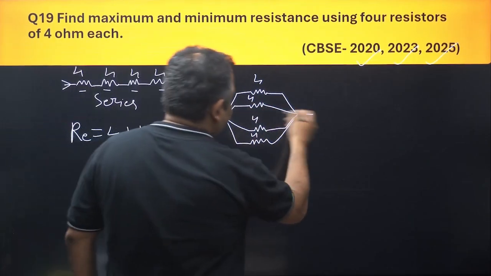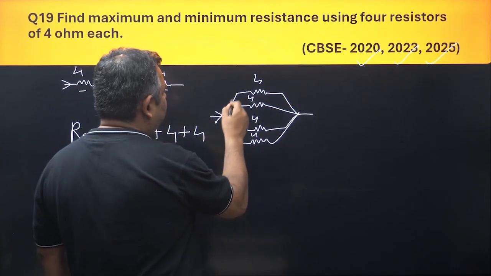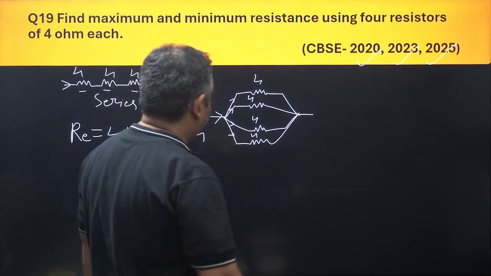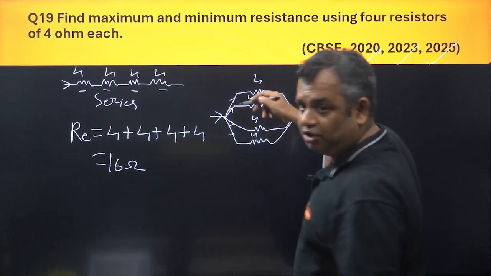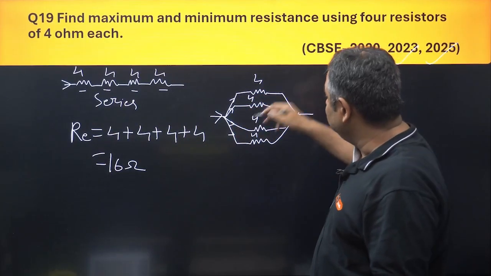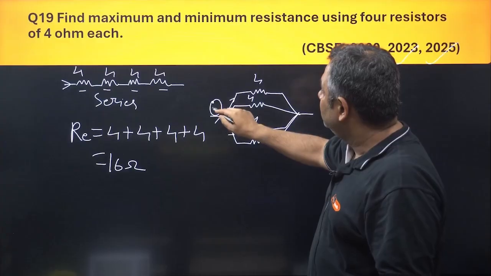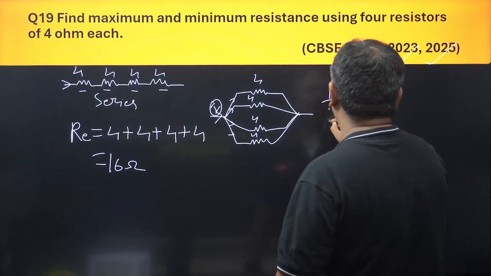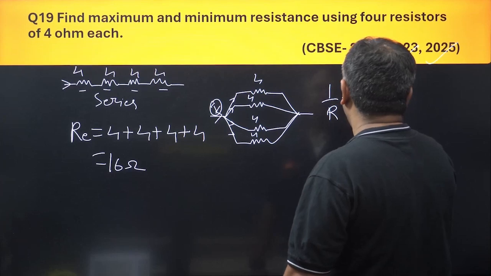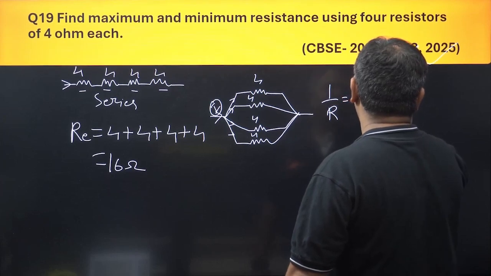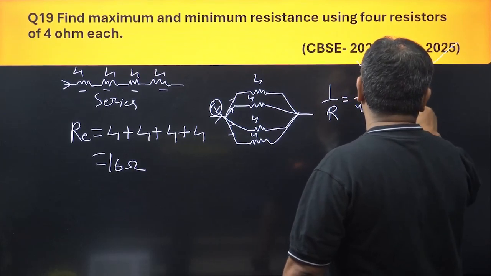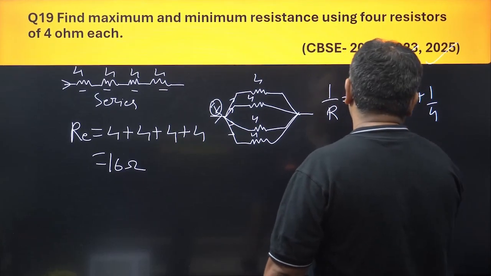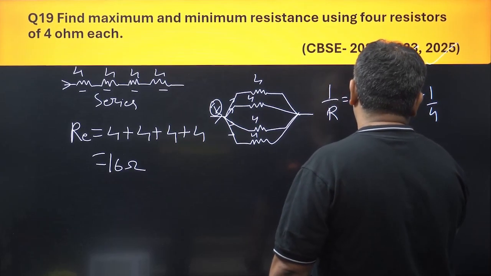Let's have this. This is in parallel, because if you throw current here, each of the branches is going to get a different current. Here it could be similar because all four are the same resistance, but not equal to the original current which flows into them. So here 1 by R will be equal to 1 by 4 plus 1 by 4 plus 1 by 4 plus 1 by 4. Now I'm not going to go into LCM. This comes to be 4 upon 4. This makes it 1.